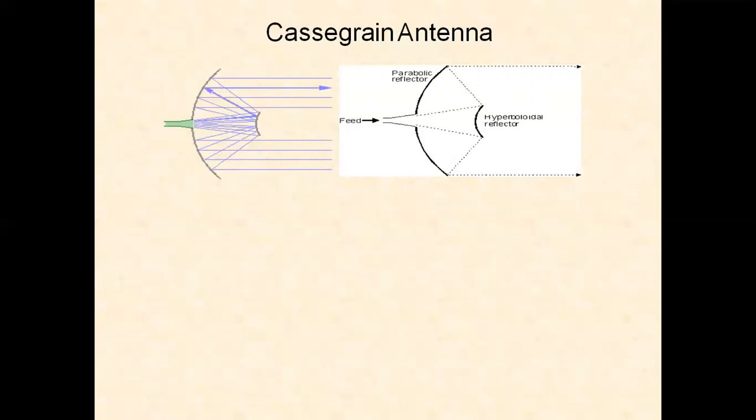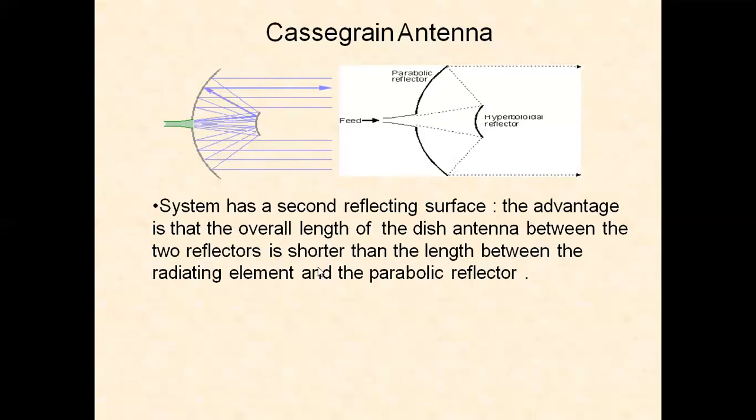type of this Cassegrain antenna is when we want to make use of satellite tracking, and then this is most conveniently fixed. The antenna will be moving toward the satellite, and then we can track the satellite. So we can place the antennas at a convenient position. That is the main important advantage of this Cassegrain antenna.